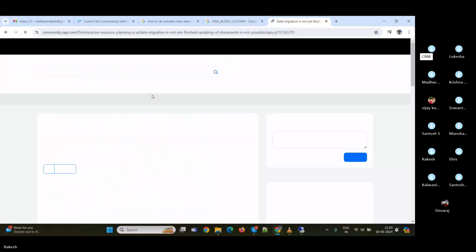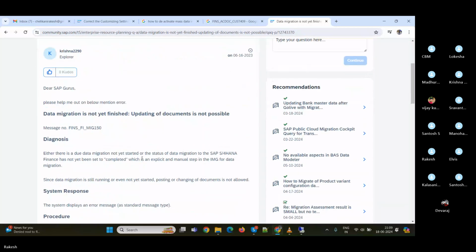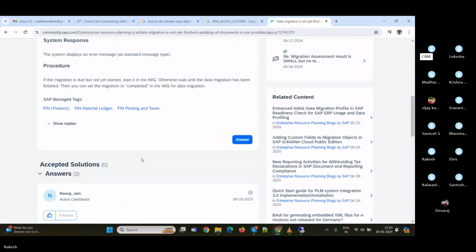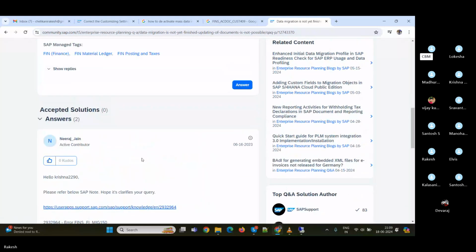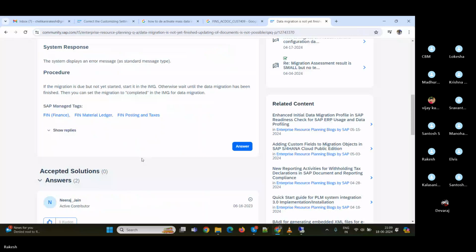There should be some. Come down. Yes, the migration, 1 minute, 1 minute. Just go up. Due, but not started. Start IMG. Otherwise, wait until the data migration has been finished. Then you can set migration completed. Okay, if the migration is due, but not settled. Otherwise, wait until the data migration has been finished. What is the T code for data migration here? Data migration T code in SAP S/4HANA activation.